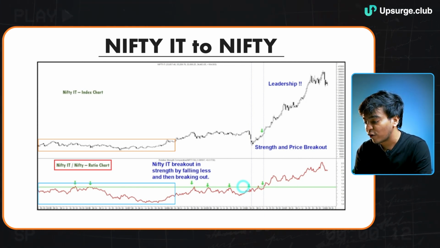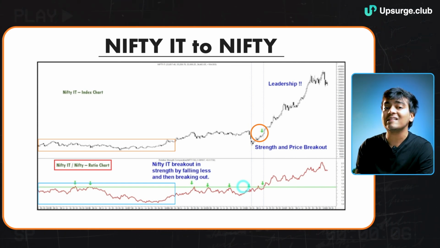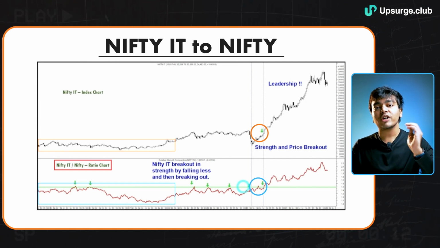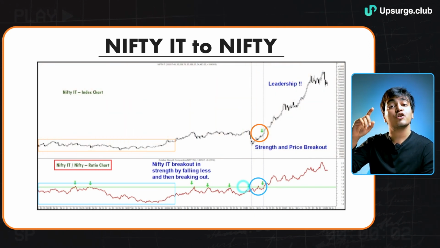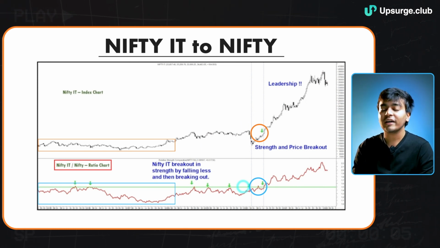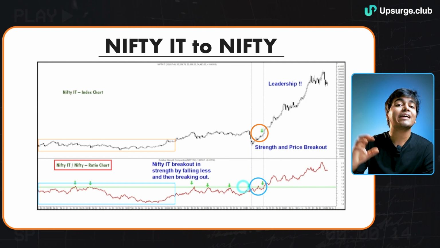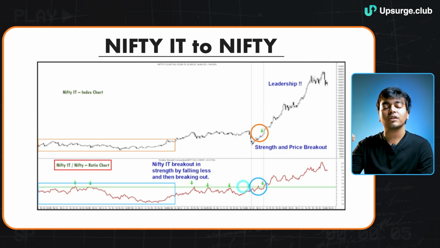Once that outperformance started to come in, I think back in 2020, it could easily be seen on the ratio chart as the ratio chart went up. And mind you, if the ratio chart is going up, it means that Nifty IT, which is the numerator of this entire fraction, is moving much faster than the Nifty index. That is why the ratio numbers are going beyond this particular threshold line. Once this moves very fast, we can easily say that this sector has become the leader of this bull run, and is making sure that the Nifty itself goes up.